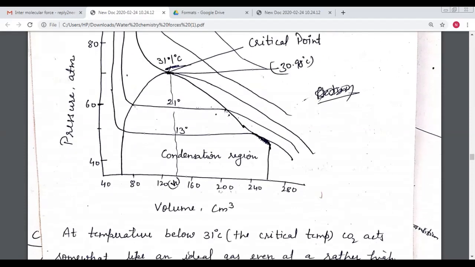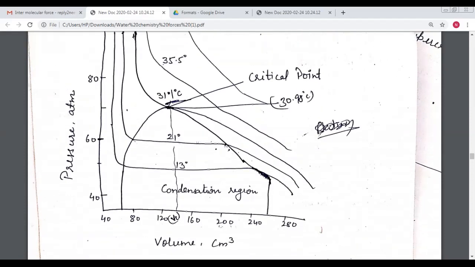So he noticed that 30.98 degrees centigrade is the critical temperature, or critical point, at which the pressure is 72.9 atmosphere. This 72.9 atmospheric pressure is called the critical pressure, and the volume for 1 mole of carbon dioxide is 95.65 ml.